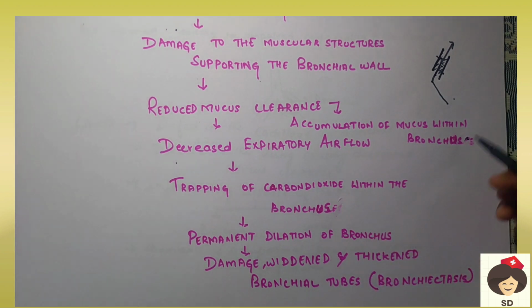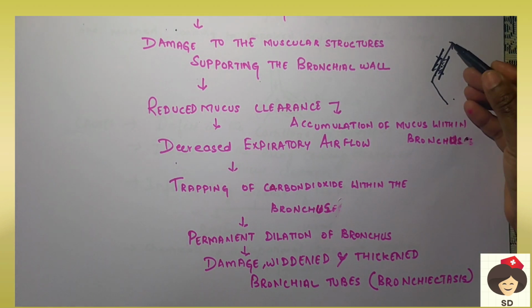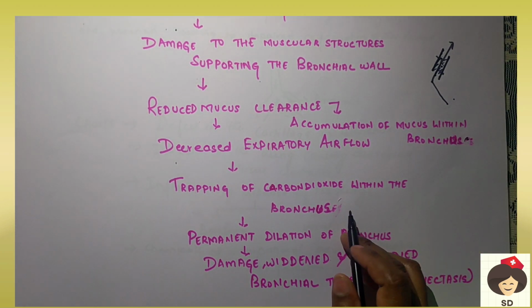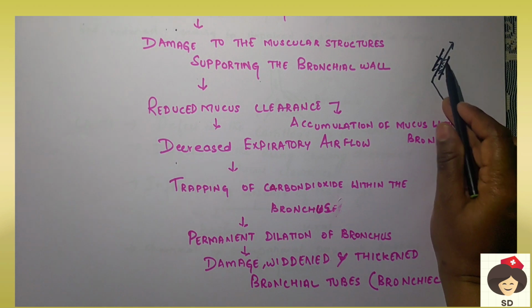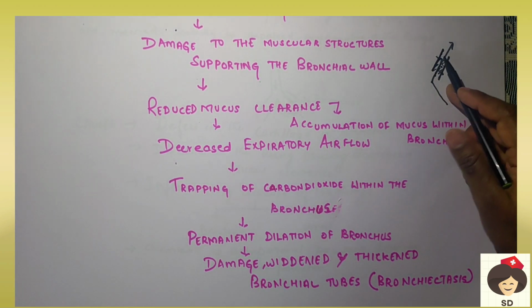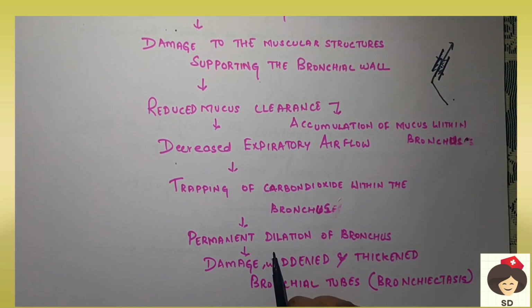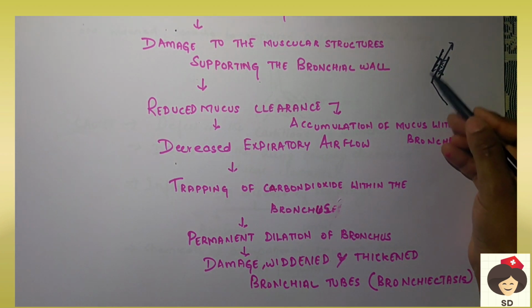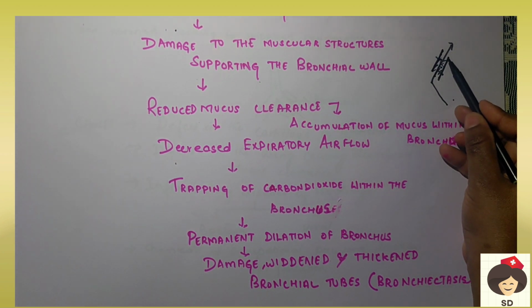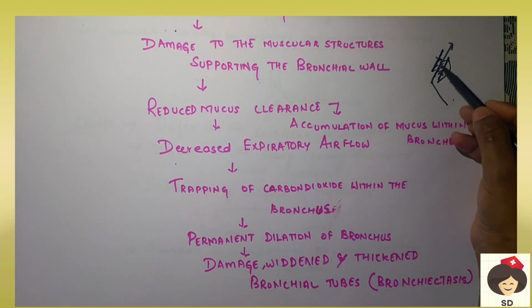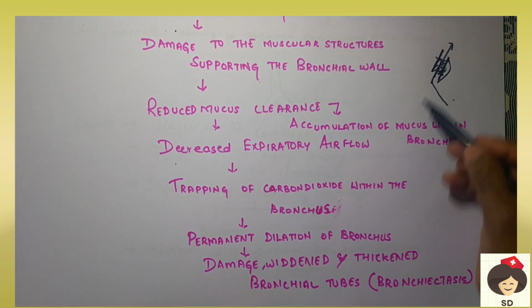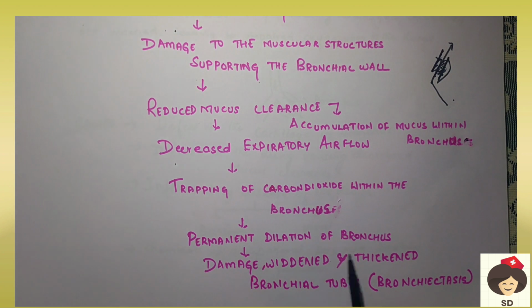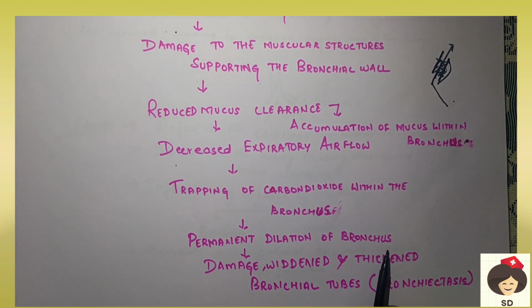Carbon dioxide from the pulmonary capillaries comes to the alveoli and has to be eliminated, but it cannot be because mucus and other secretions are obstructing the bronchus. When there is so much obstruction, all the carbon dioxide will get trapped inside and cause dilation of the bronchus, because air and mucus everything gets accumulated inside. That is called permanent dilation of the bronchus.